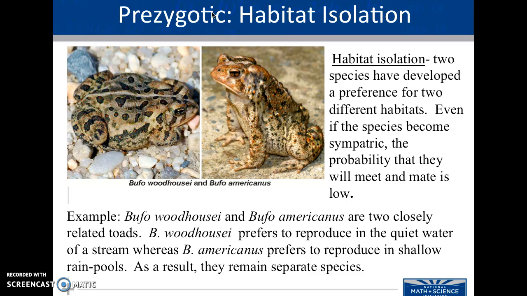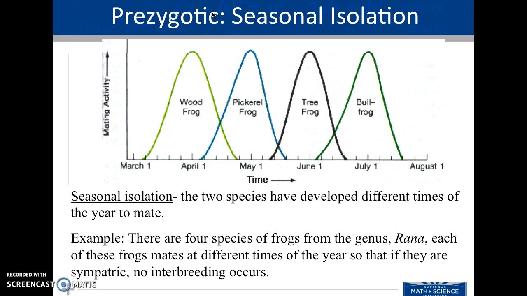Habitat isolation. Two species have developed a preference for two different habitats. Even if they become sympatric again and they're in the same area, they will probably not meet and mate. Seasonal isolation. Two species have developed different times of the year to mate.